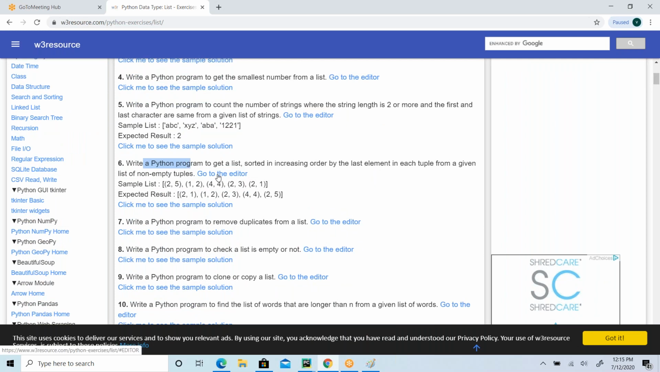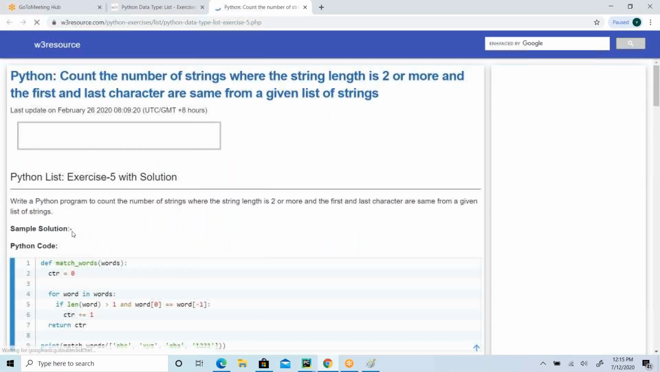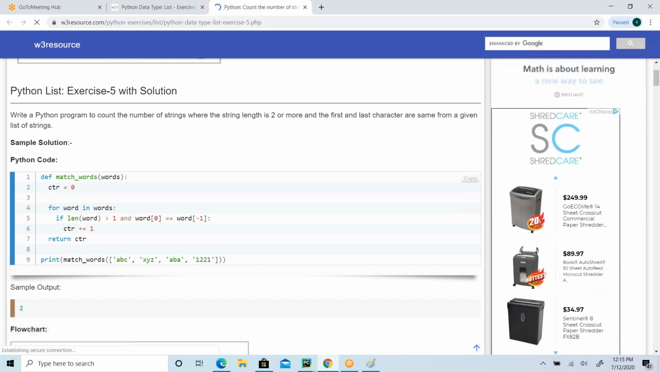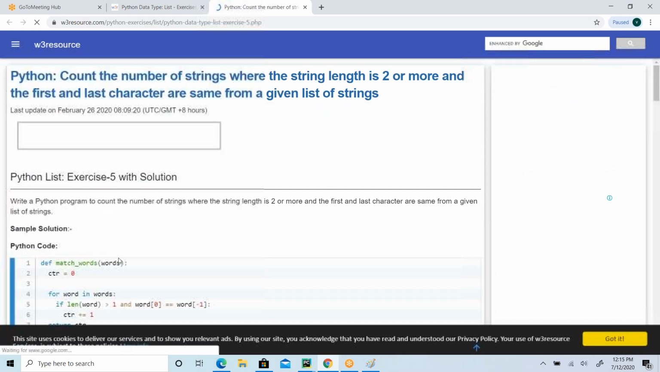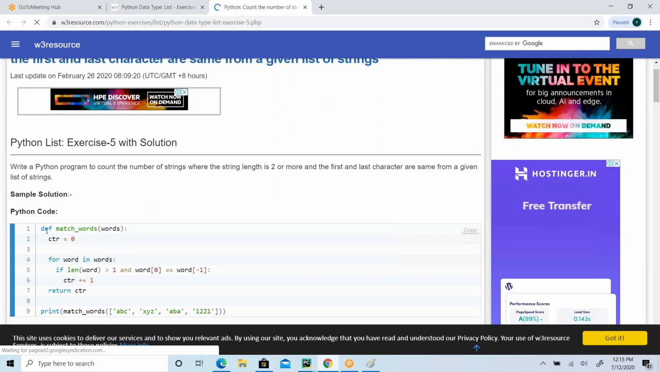You can practice by going to the editor. If you don't understand, just click here to see the output. They have given the answer. This is the matching words exercise. If you don't understand, come a little down and there you can see the flow chart.